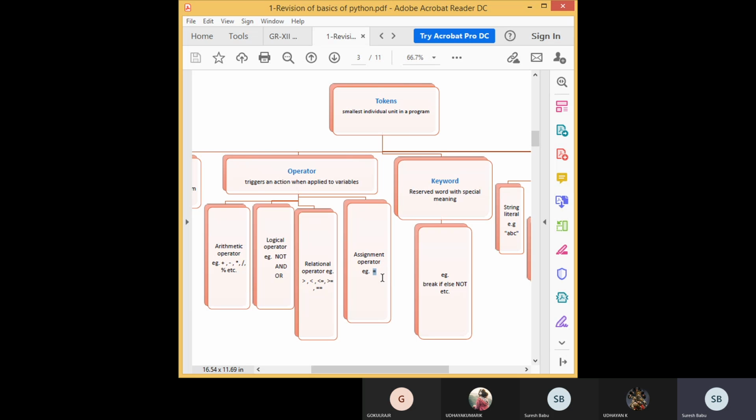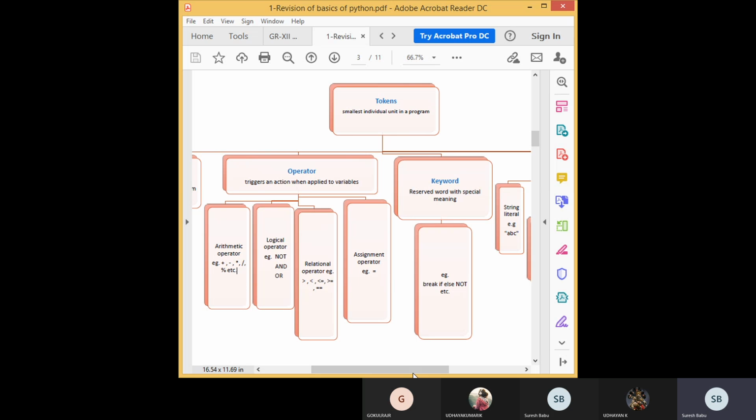There are other operators also available, like the membership operator. This is very important: membership operators, in and not in. Then identity operators, is and is not. So these are the things you have to remember when it comes to operators.